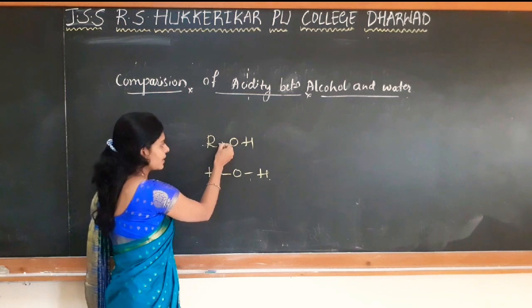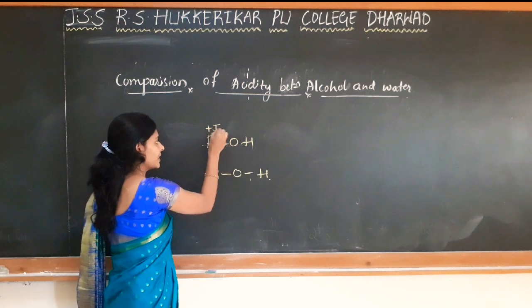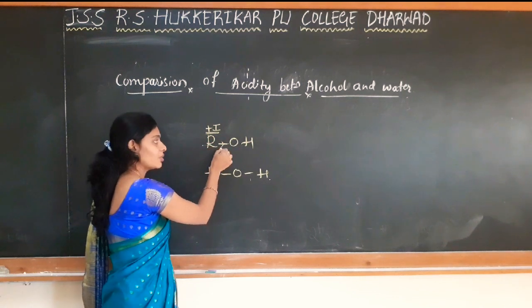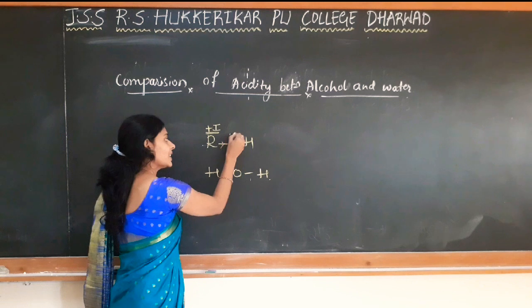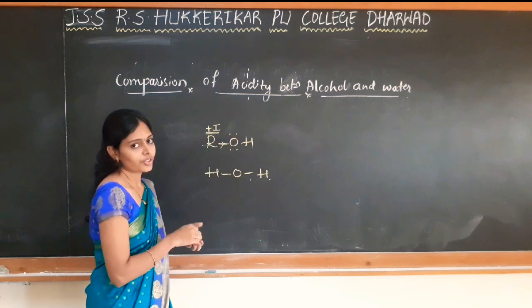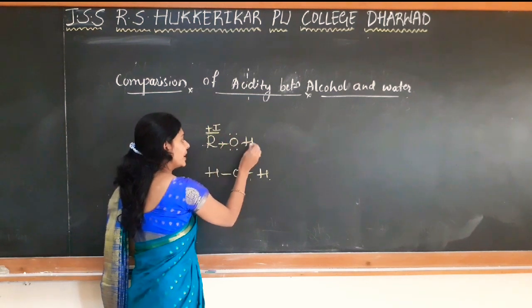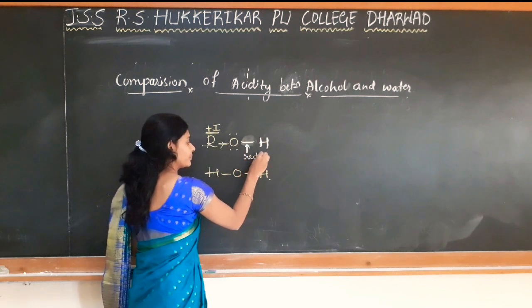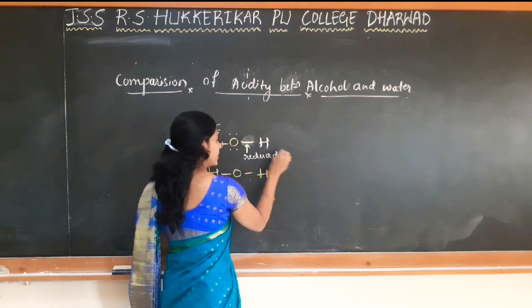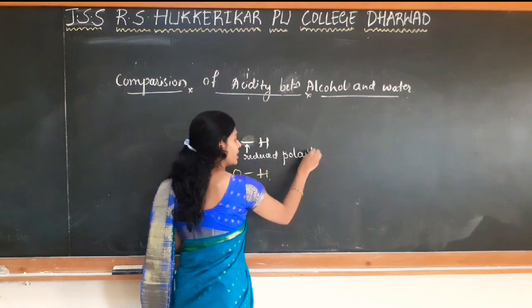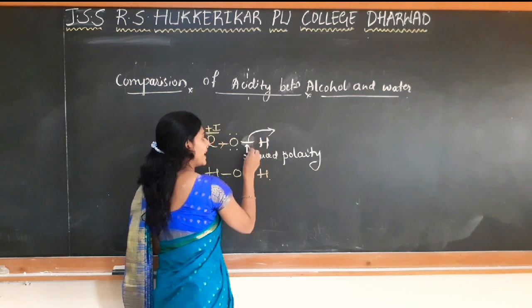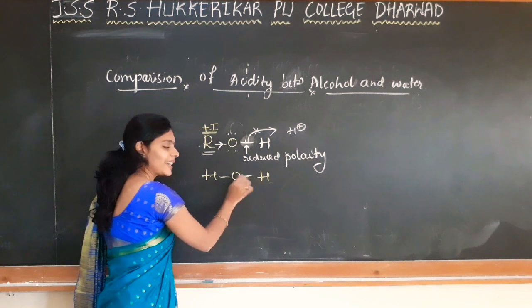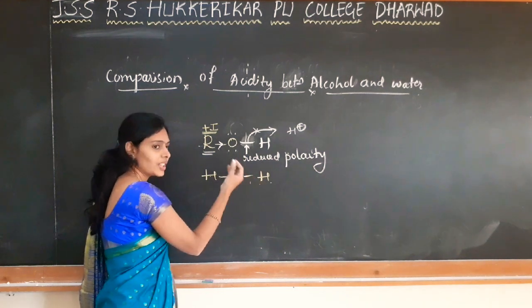So in case of alcohol, there is a +I effect, that is, as oxygen is attached to the alkyl group, it is electron donating in nature, which increases the electron density on the oxygen atom, and that further reduces the polarity of the OH bond. Polarity is reduced, which means this H will not go out as H+ so easily. As in case of water, what happens? There is no such effect which increases or decreases the electron density.